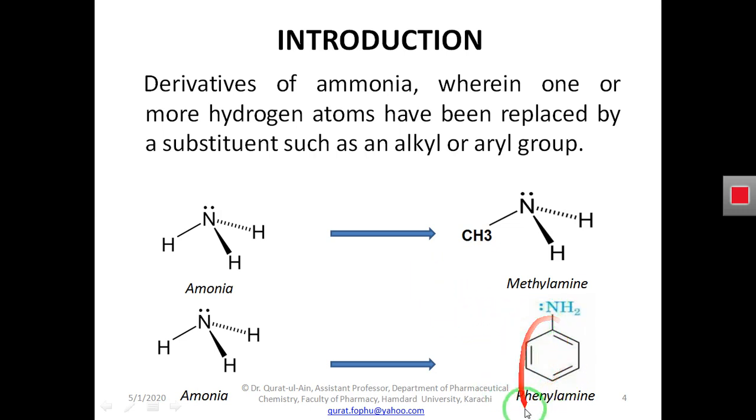And if we see the structure of this phenylamine, we are having a phenyl group here and a nitrogen atom that is having a lone pair of electrons. So due to the presence of a nitrogen atom with this lone pair of electrons, we say this compound, phenylamine, is a type of amine.